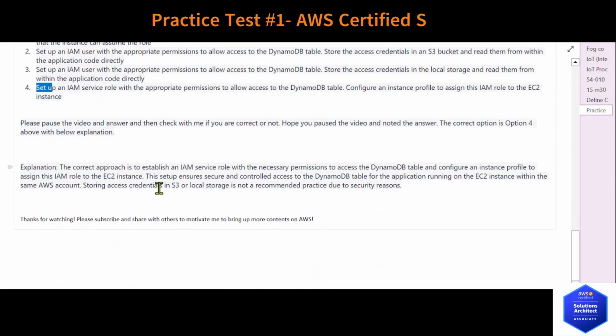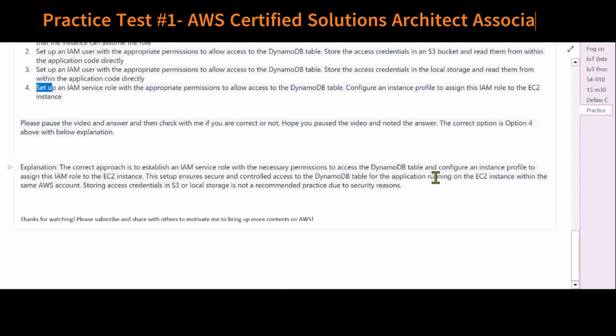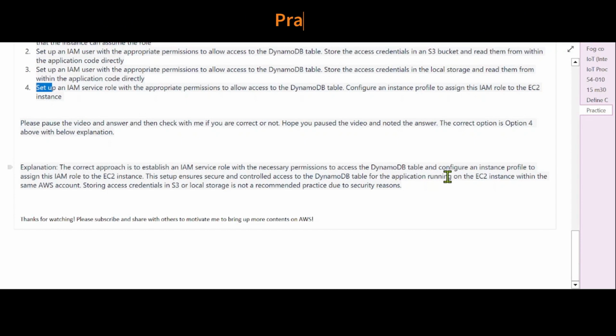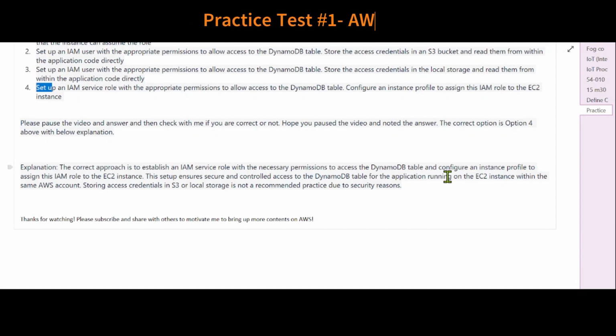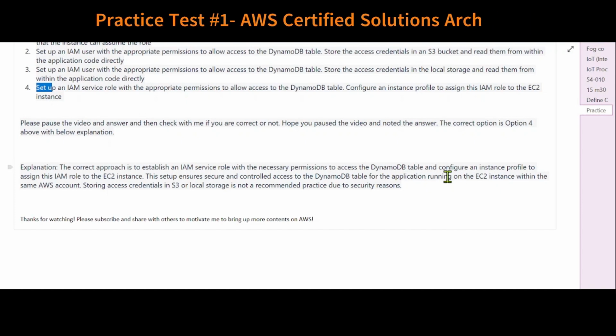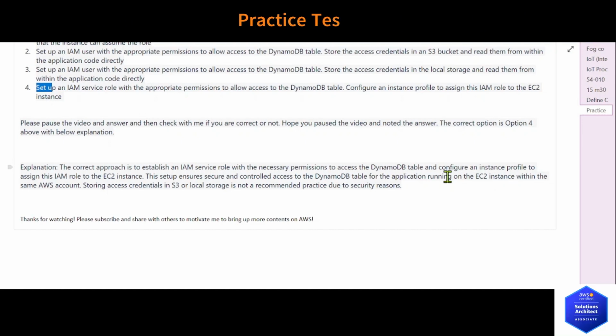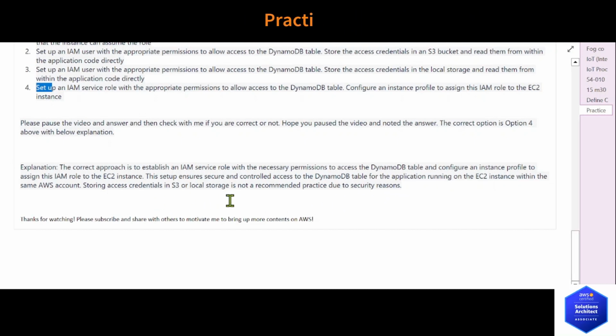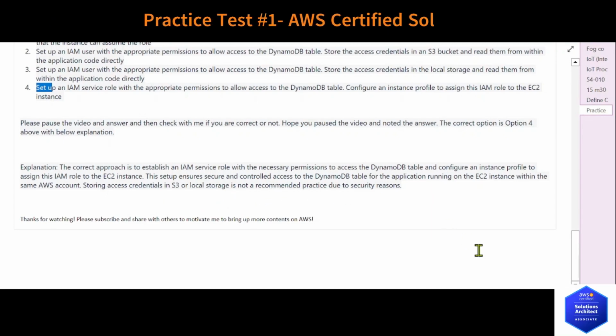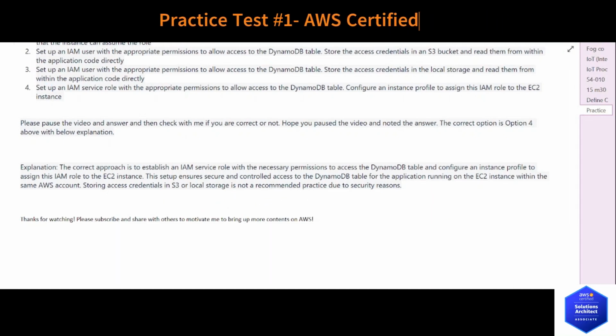Explanation: the correct approach is to establish an IAM service role with the necessary permissions to access the DynamoDB table and configure an instance profile to assign this IAM role to the EC2 instance. This setup ensures secure and controlled access to the DynamoDB table for the application running on the EC2 instance within the same AWS account. Storing access credentials in S3 or local storage is not a recommended practice due to security reasons.